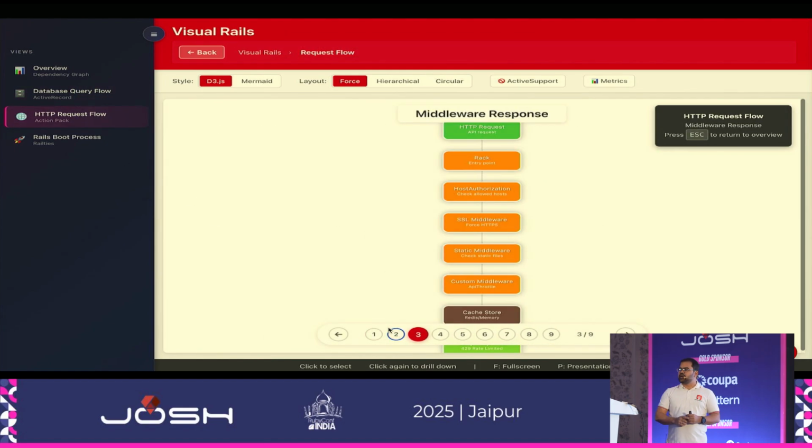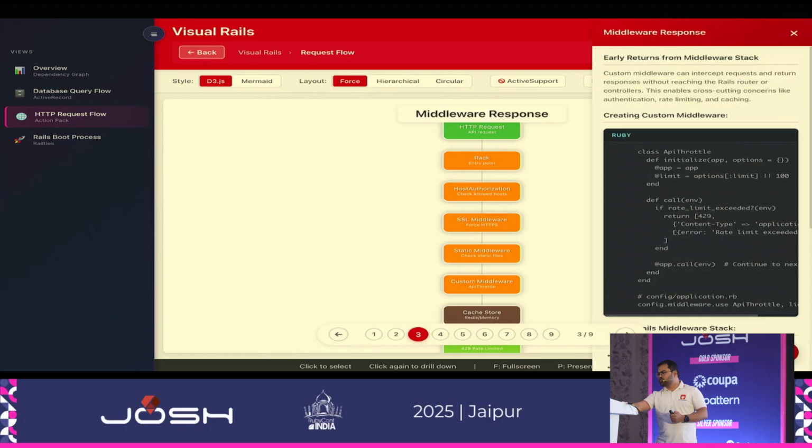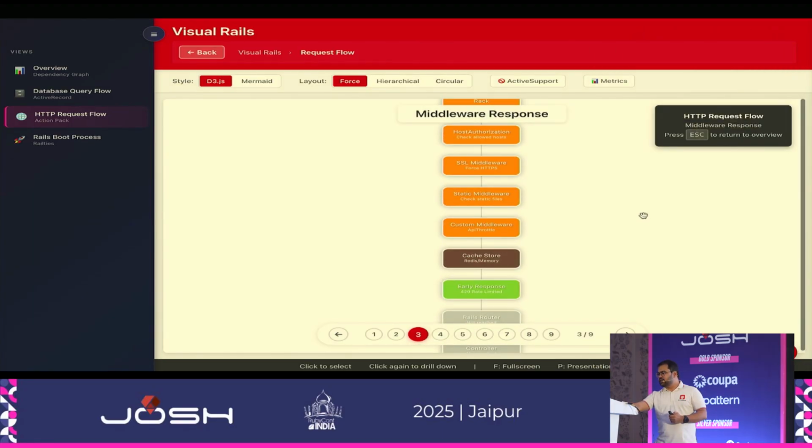Yeah. Then the second example is a middleware response. When the request is coming in, you have the routes, but then there is something in the middleware that is responsible for responding on your behalf. So the request is not going to any part within your MVC stack. So how will that flow look, and what are the conditionals for that? All of that is something that you can see here.